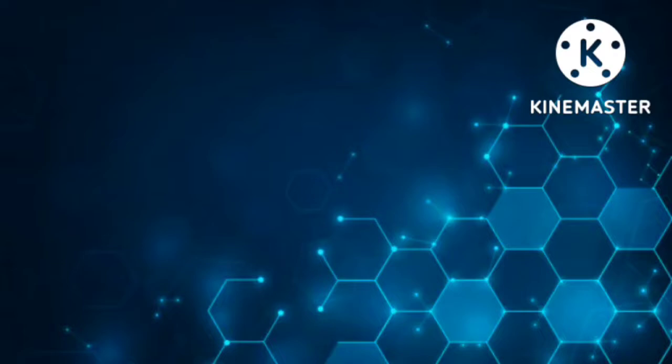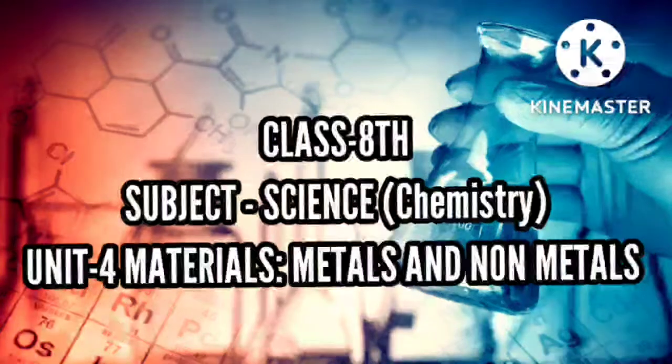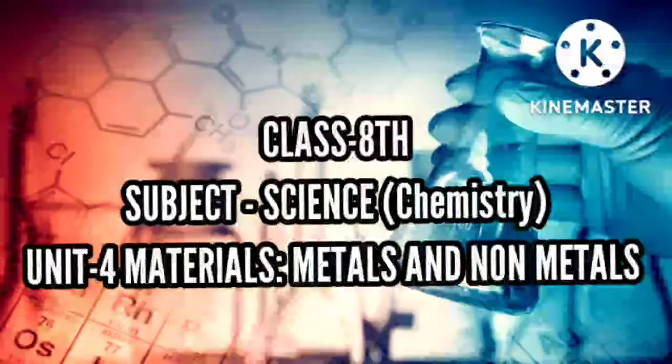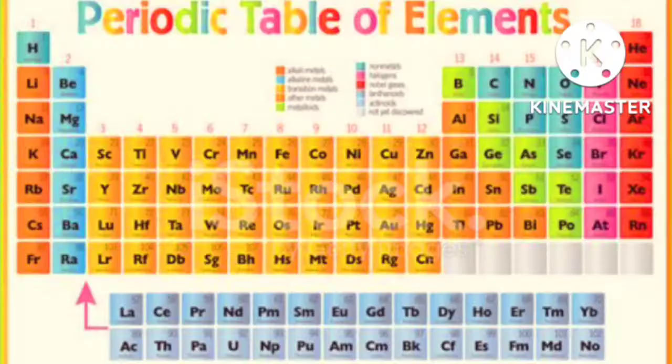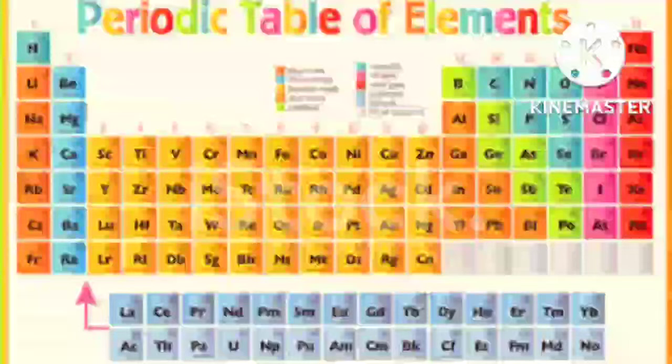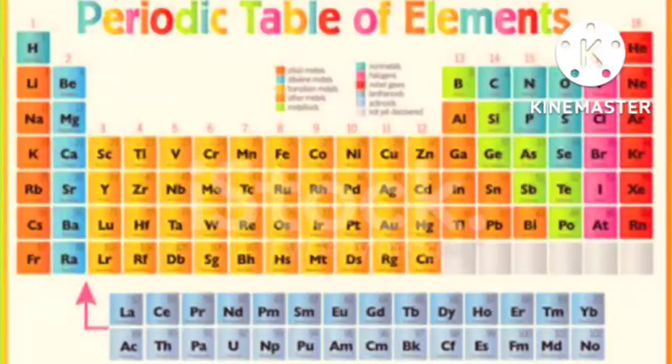Any idea? Yes. So students, in today's class, we shall study chapter 4 of class 8, that is materials, metals and non-metals. Can you observe the picture here? What do you observe here? Yes, it's a compilation of all the chemical elements. So this table is called the periodic table. This periodic table contains several elements along with atomic number, electronic configuration, etc.